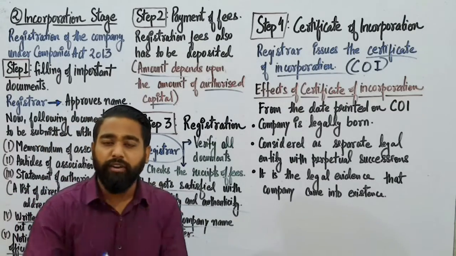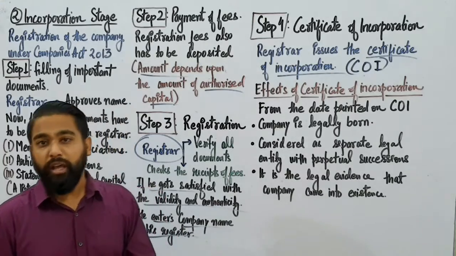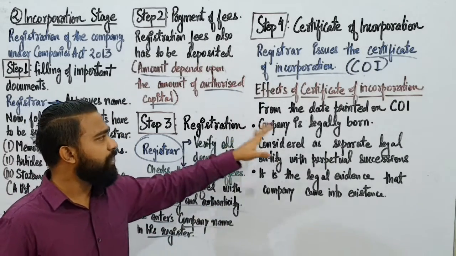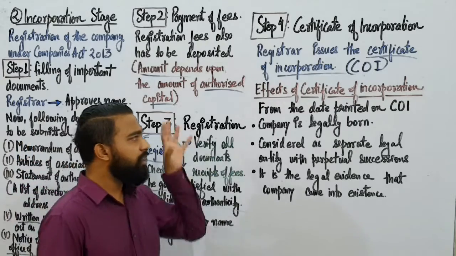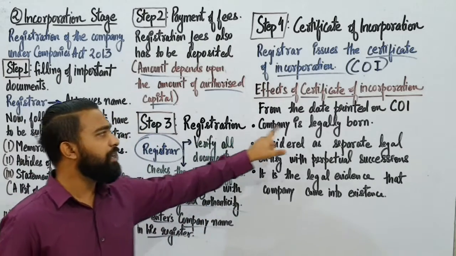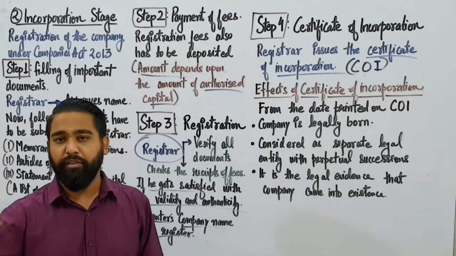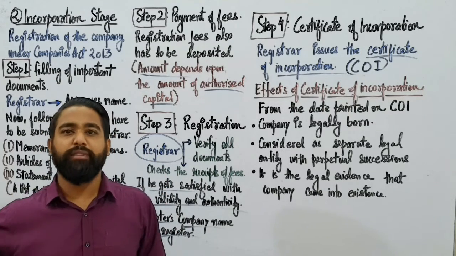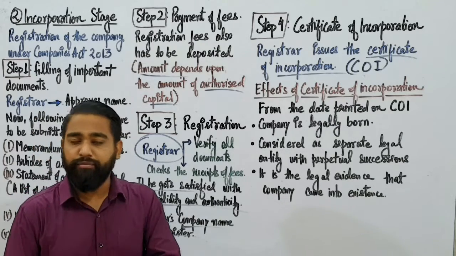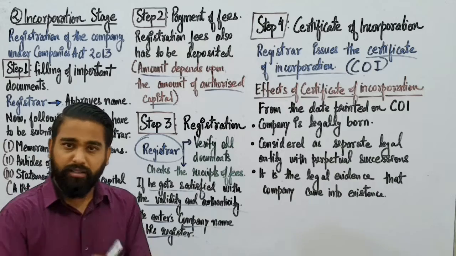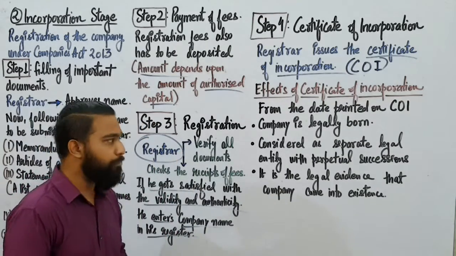What this certificate actually shows, what it actually means to the company holders. From the date printed on the COI, that date shows that the company is legally born on that date only. If it's written 5 September 2011, then it means that the company was born on 5th September 2011. That is the date of the starting incorporation of that company.